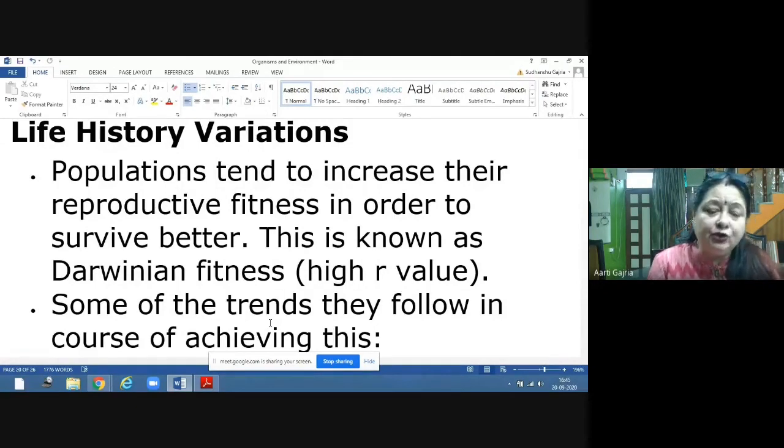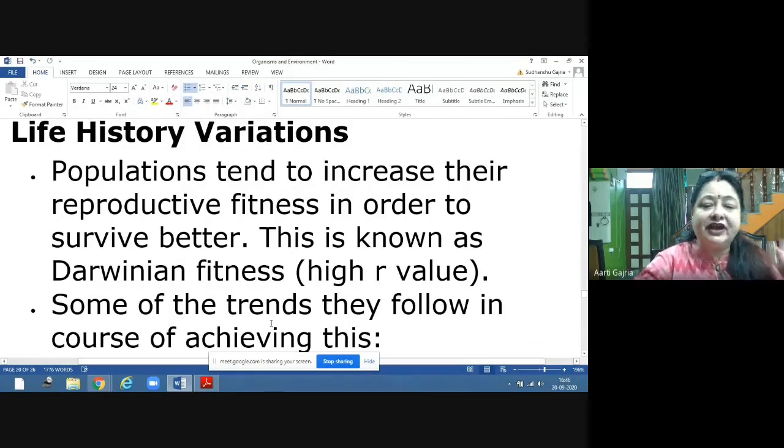Populations tend to increase their reproductive fitness in order to survive better, because Darwin said survival of the fittest. That means those who have good reproductive capability, those who are reproductively fit, will increase in number, because there the R value would be more. What is R? R is birth rate minus death rate. When R is more, the population tends to increase.